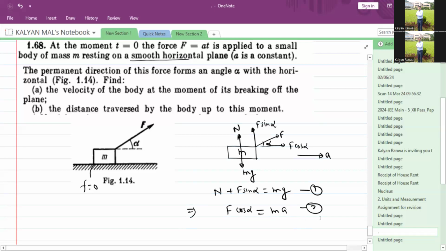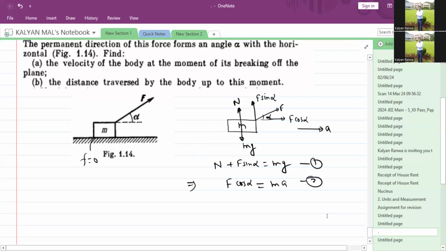When the body leaves the horizontal surface, N becomes 0. When the body leaves the surface, there will be no contact, so no normal reaction force.